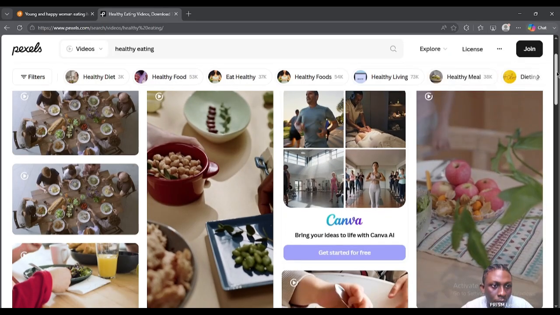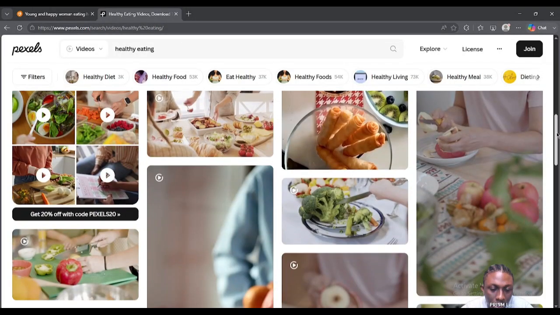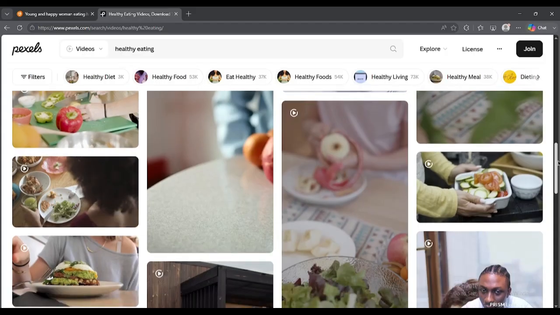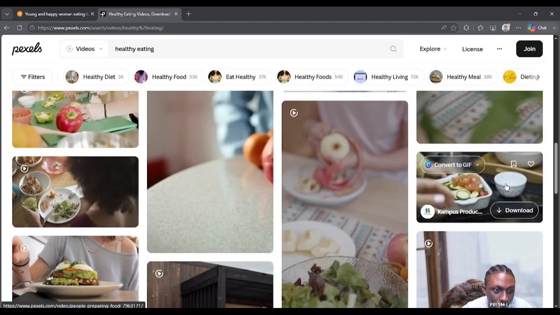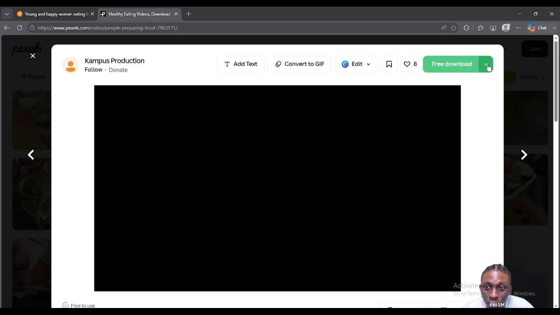So we're going to come here now and scroll down, and we will look for healthy eating videos. Okay, so we can decide to download this one, like the salad and everything. You can choose to download this one. So this is the difference. When you come here, you realize that everything you see there is free, and you can download as many as you want.